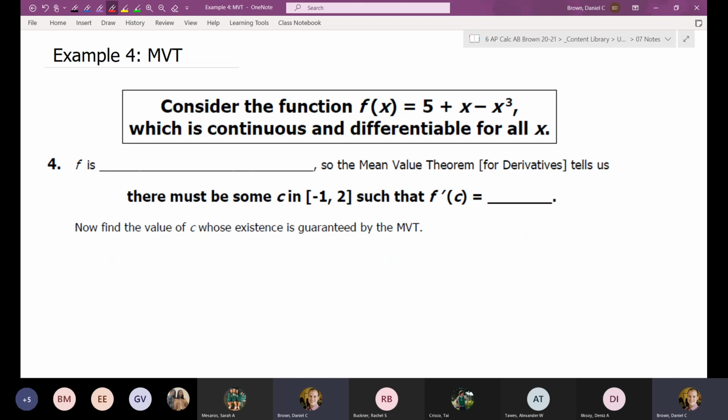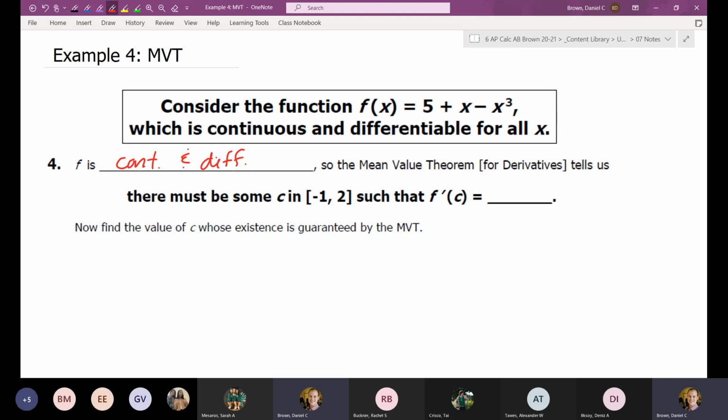So the first one we have is the mean value theorem for derivatives. Again, I put that in brackets, but I could leave it off, and we would be implying that we are talking about the one for derivatives. What are the only two requirements we have to be able to use the mean value theorem for derivatives? Continuous and differentiable, which I think makes sense. If we're talking about the one for derivatives, we better have a function that is differentiable. And so I have, if f is continuous and differentiable, we can use the mean value theorem, and it tells us that there must be some c within an interval such that the derivative is equal to some number.